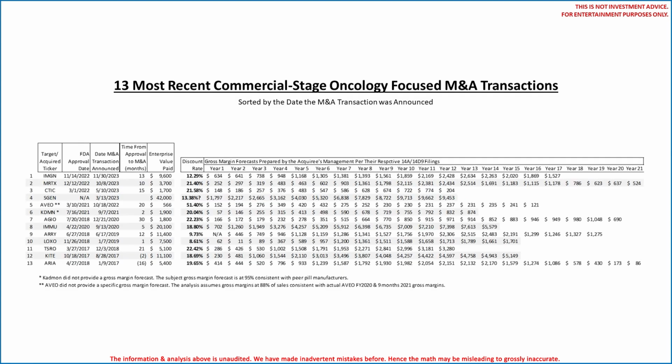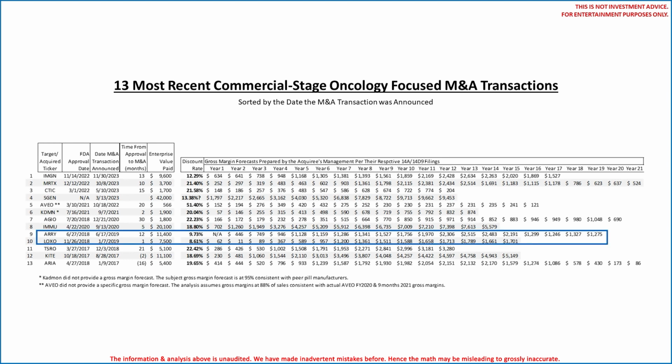Okay, so if that's all 13, then let's review. We added a column to this worksheet to reflect the discount rates assumed on these gross margin forecasts. Folks, these discount rates are not debatable. How to interpret the discount rates is subject to debate, but otherwise the math is the math. Of course it is up to you to decide if the net present values of product gross margin forecasts are relevant in valuations. Now clearly the lowest discount rates noted were from the Array and LOXO transactions, both south of 10% and both in the year 2019.